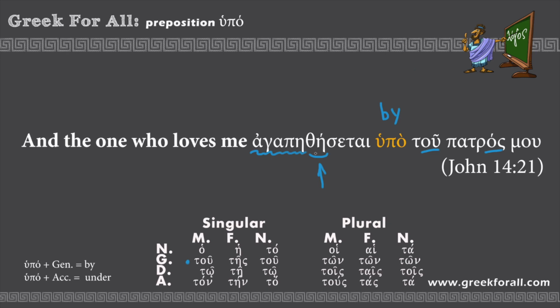And then we also have the suffix sigma, which is a suffix for the future tense, so will be loved. And finally, we have the third person singular ending, etai, which is confirmed by our subject, the one who loves me. So this is our subject, which matches third person singular. So the one who loves me will be loved by my father.